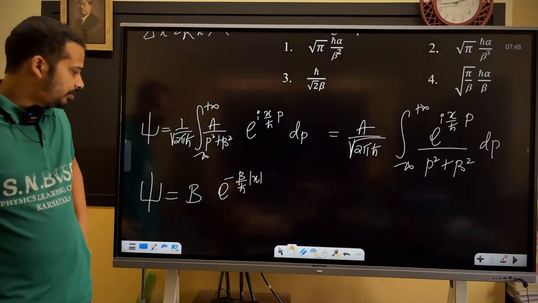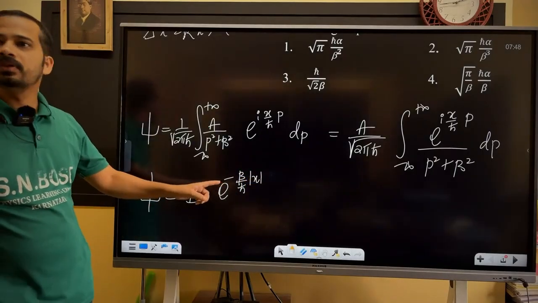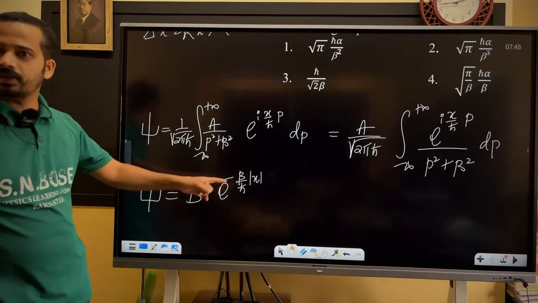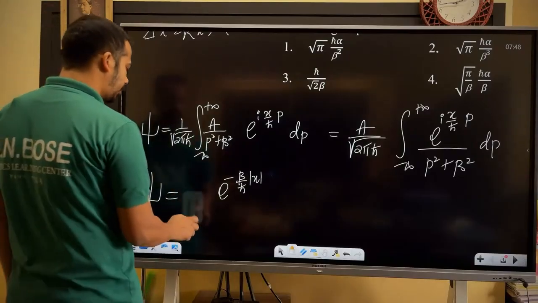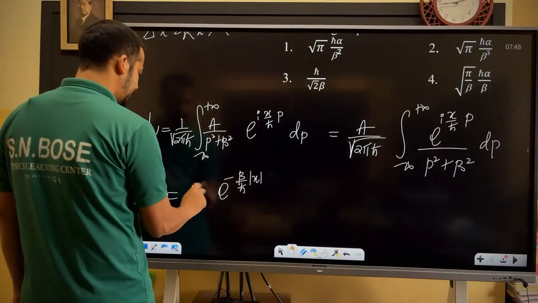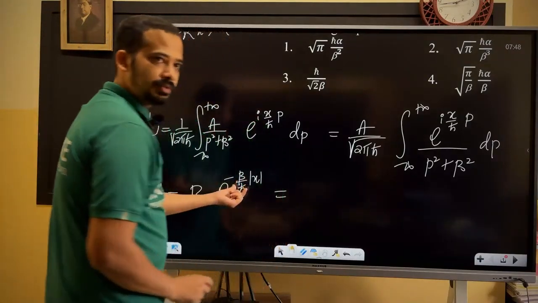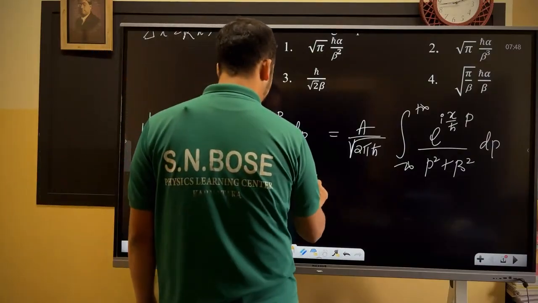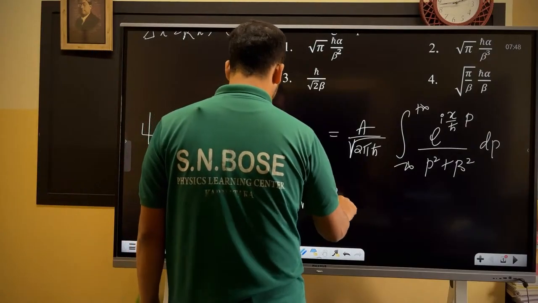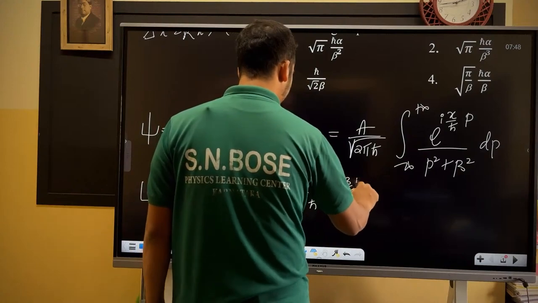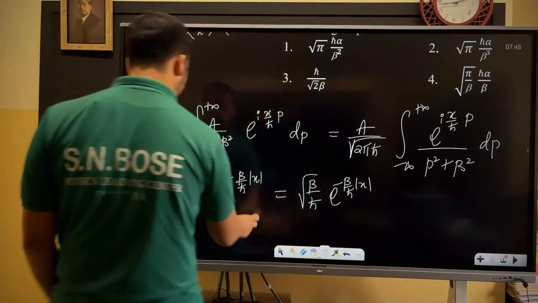Am I right? So do you remember what is the normalization factor in case of our Dirac delta function well? That's the root of this one, as I remember. Root of beta by h bar e power minus beta by h bar into mod x. Check all the calculation.